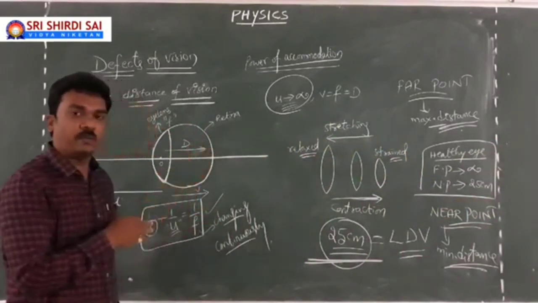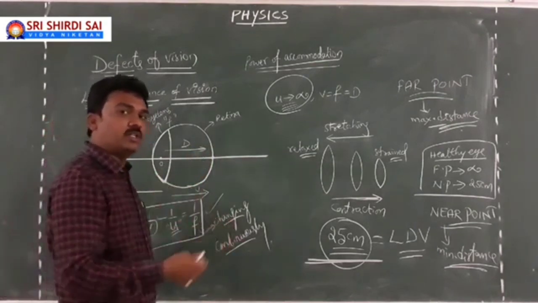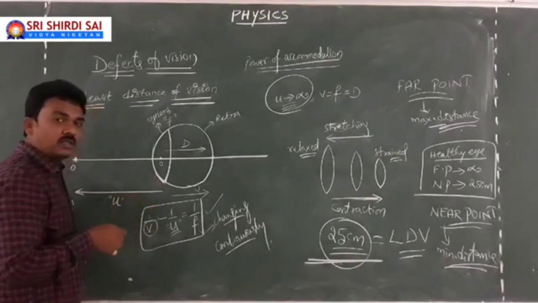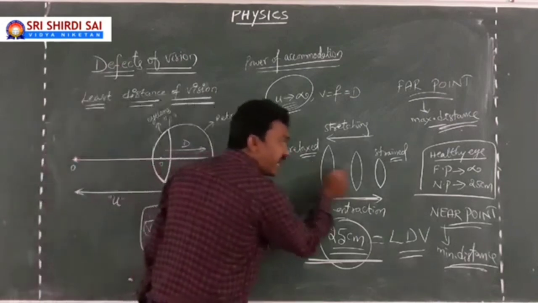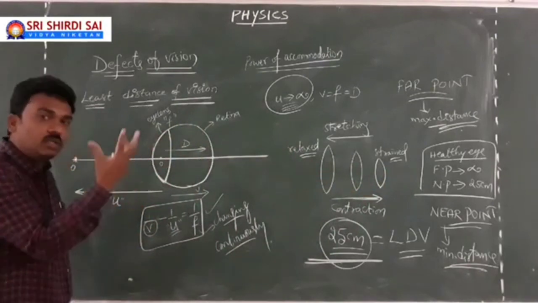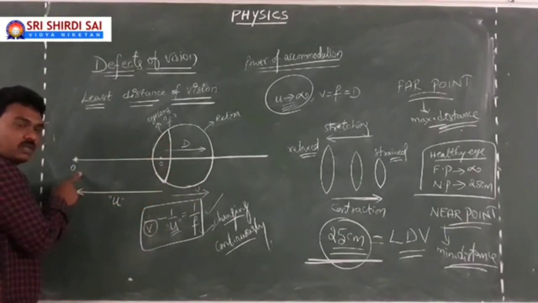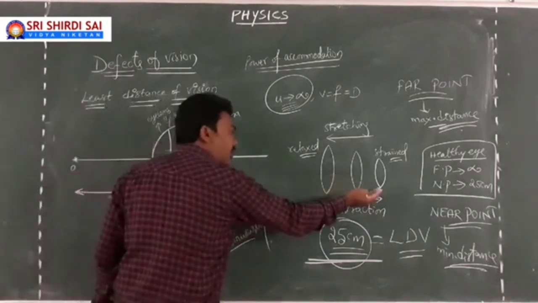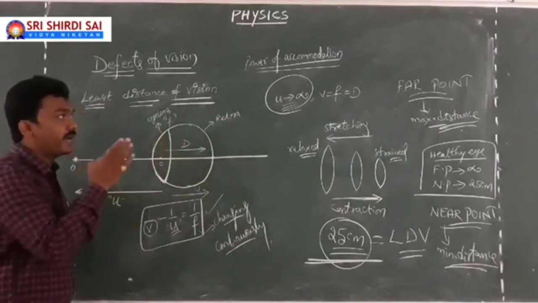If you have understood those two points, the far point and near point concept, then you can come across the concept of defects of vision. But just before I tell you the concept of defects of vision, once again I am going to repeat the concept of power of accommodation. An eye lens will be able to adjust its focal length either on contracting or on stretching. It will be able to adjust its focal length to obtain the image on the retina, whatever the object is. Such ability of the eye lens to adjust its focal length either on contracting or on stretching to capture the image of the object on the retina is called power of accommodation.